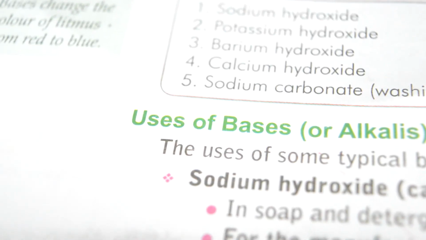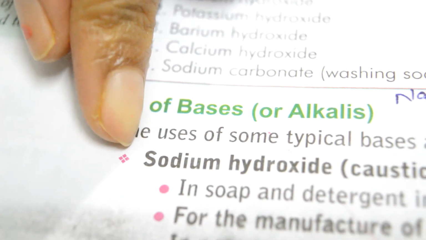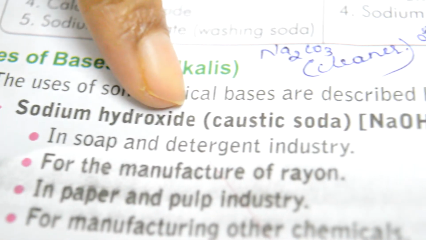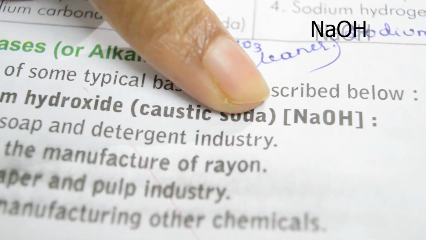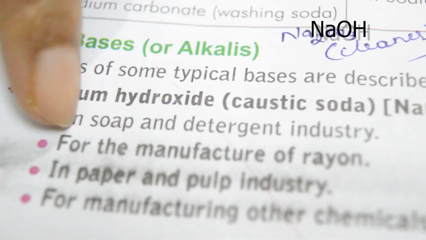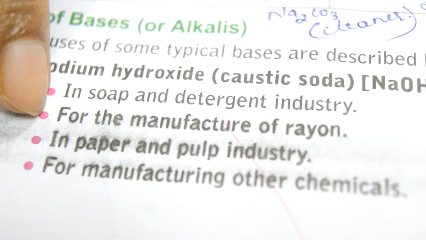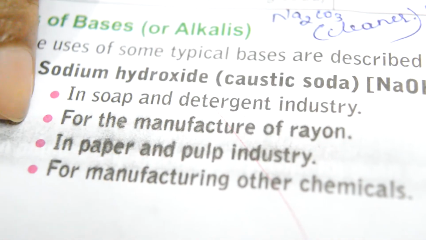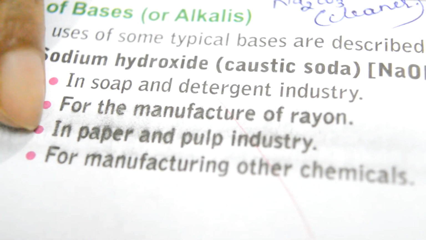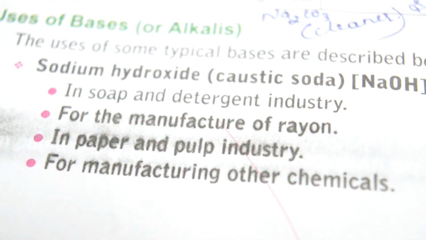Here are some of the uses of bases. The first one is sodium hydroxide, also called caustic soda, NaOH. It is used in the soap and detergent industry, for the manufacture of rayon, in the paper and pulp industry, and for manufacturing other chemicals.